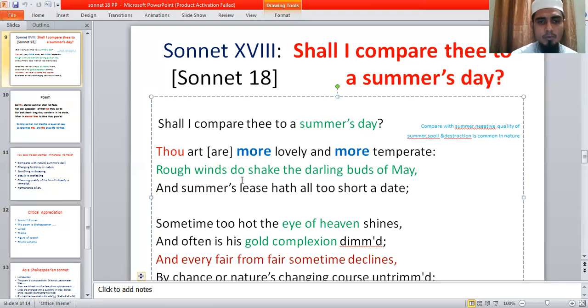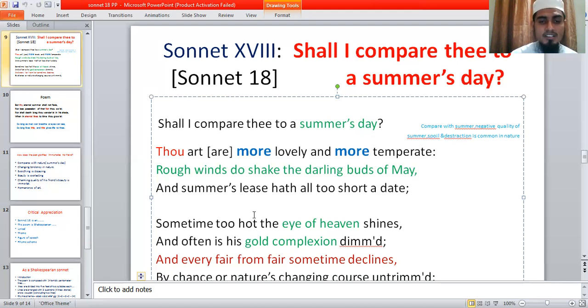And then he says, "Rough winds do shake the darling buds of May, and summer's lease hath all too short a date." He says that there are rough winds in nature to shake the darling buds of May, in the time of spring. The darling buds, the beautiful small flowers, are shaken by the rough winds. That means there is decline, spoil and destruction in nature. Destruction and decay are very common in natural objects.